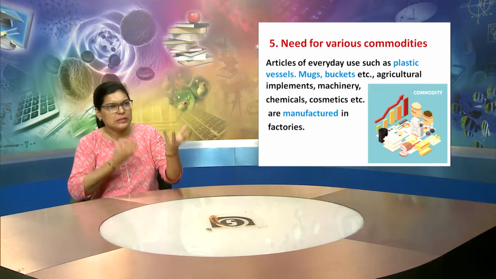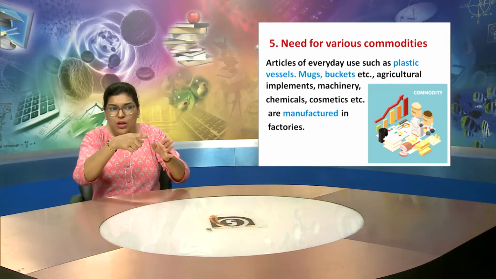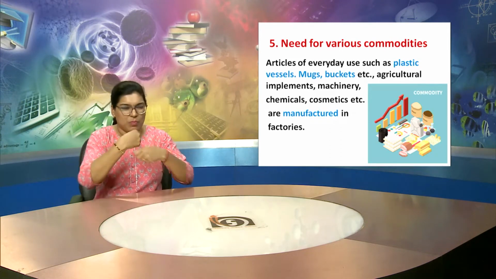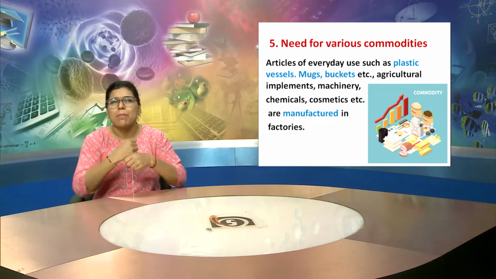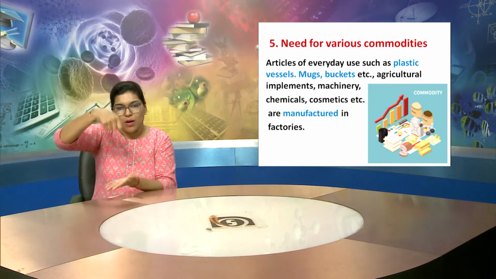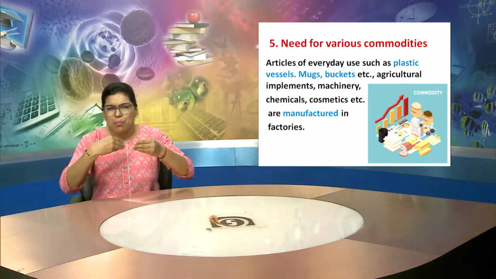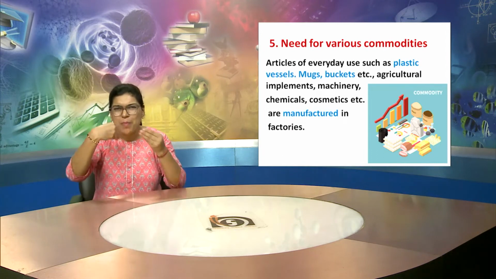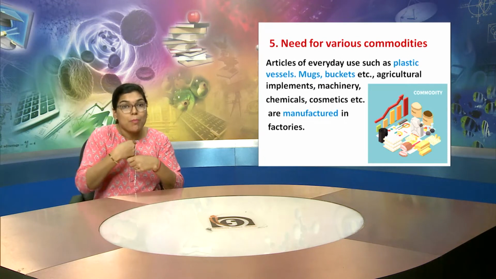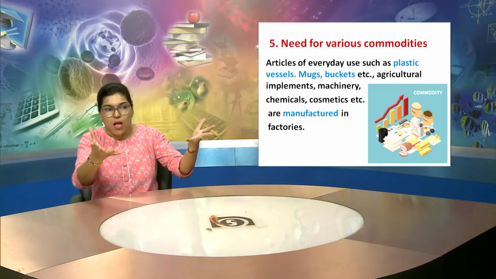Now let us understand the fifth point, need for various commodities. Articles of everyday use such as plastic vessels, mugs, buckets, etc. And also there are some agricultural implements and machineries and chemical cosmetics.